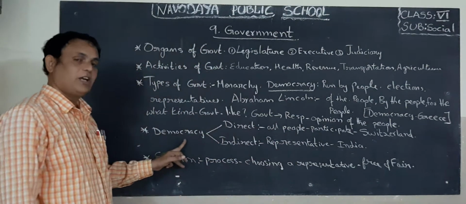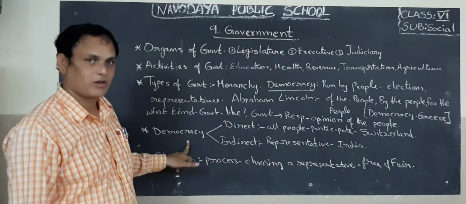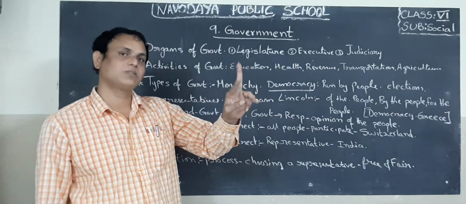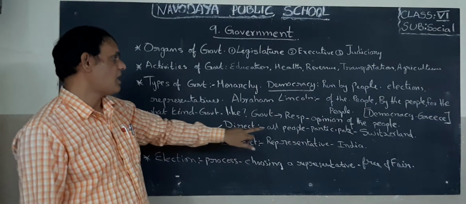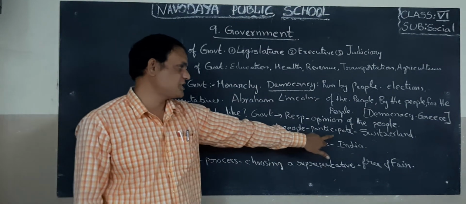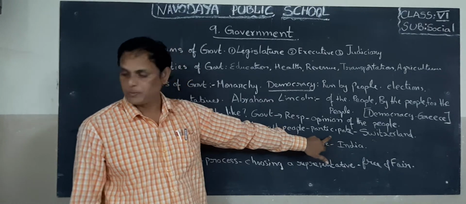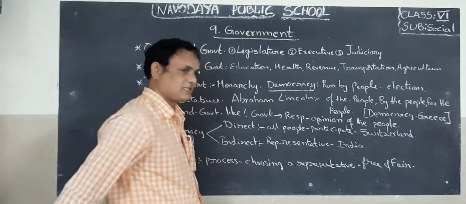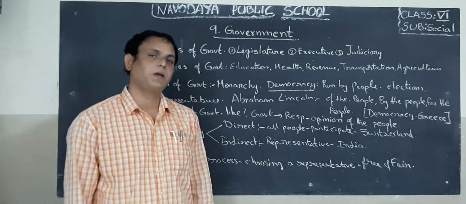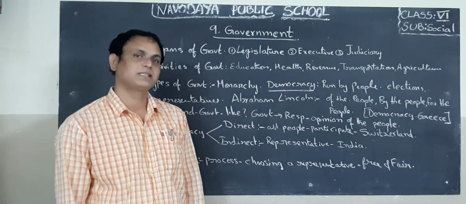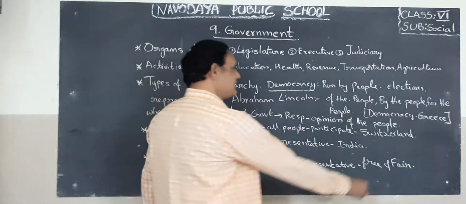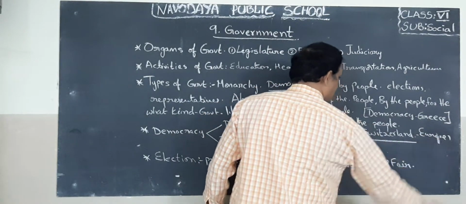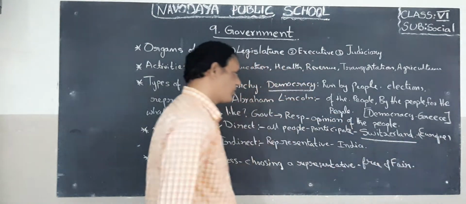Next, children, democracy is again of two types. Here direct democracy is there, and indirect democracy is also there. In direct democracy, all people participate. Okay, children, all people participate. That is called direct democracy, where we can see all people participating in the democracy system in the government. We can see this in Switzerland. Where is Switzerland? It is also in Europe, children. It is also in the Europe continent.